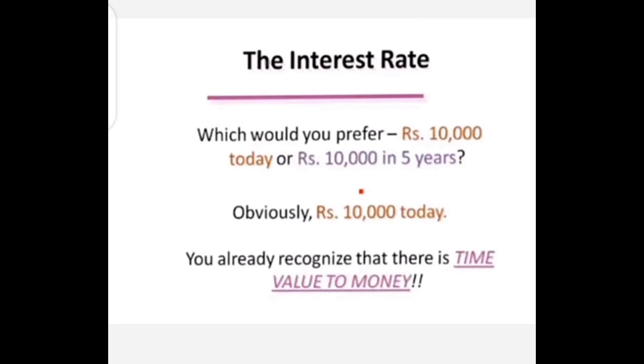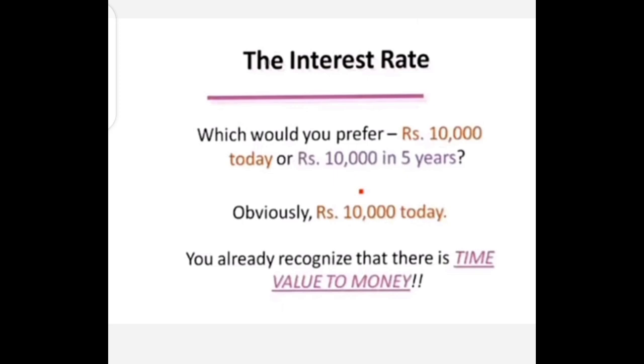So what is the interest rate? Would you prefer 10,000 today or 10,000 in 5 years? Of course, you would prefer 10,000 today. Why? Because the worth of money will not remain the same as of today and in the future.